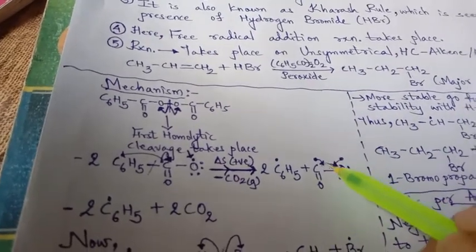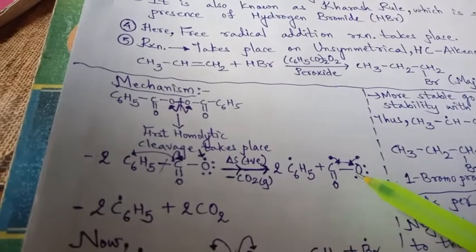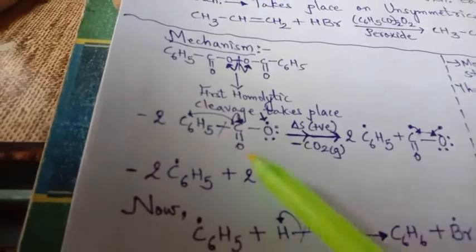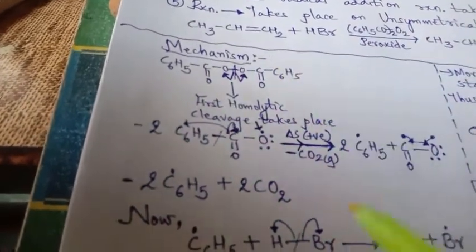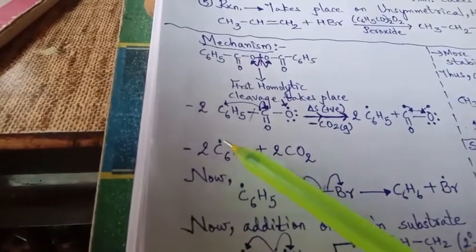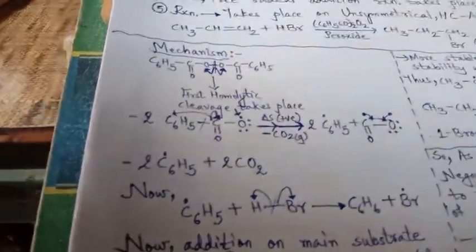And so C double bond O, C double bond O, carbon dioxide will be separated. So 2 carbon dioxide will be separated, and we'll have 2 C6H5 with this free radical.